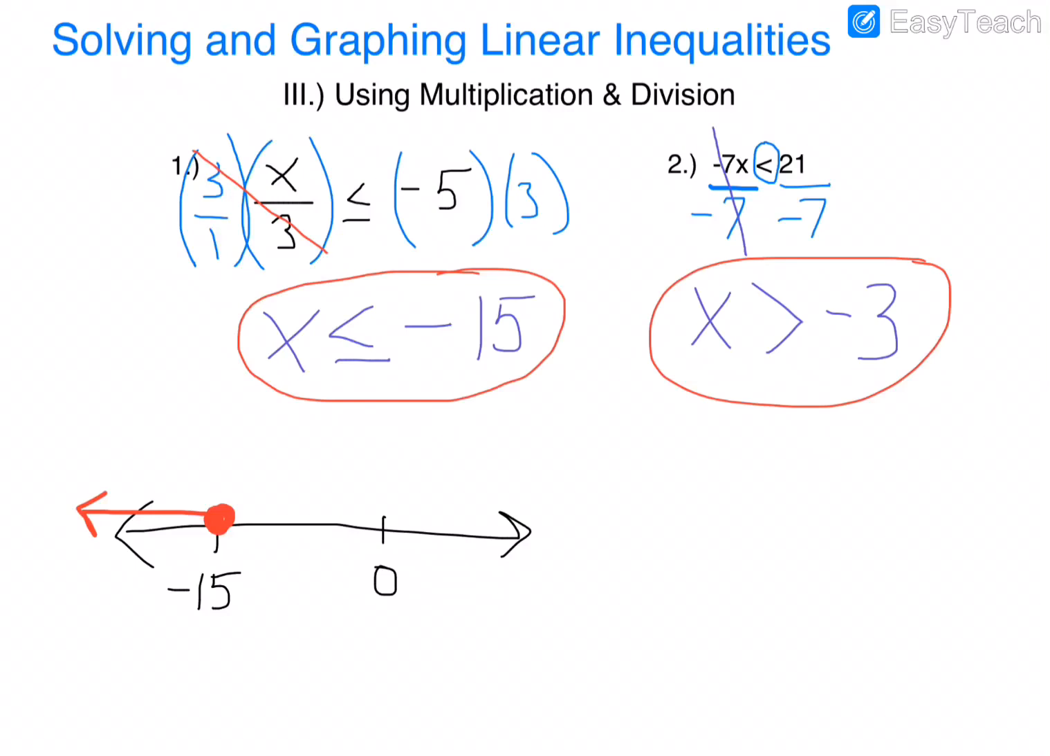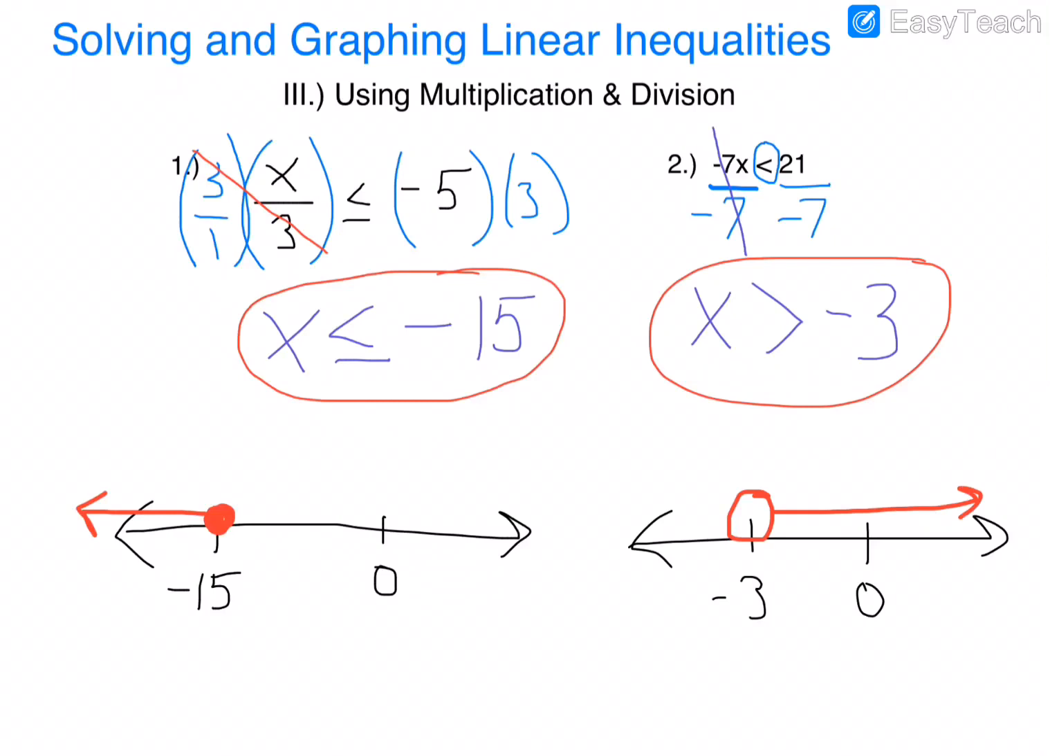So let's go get my number line. There it is. Here's 0. Negative 3 is on the left side of 0. We're going to do an open circle, and we're going to graph to the right. And that's it for section 3.